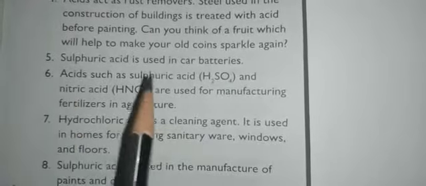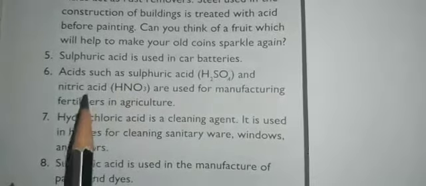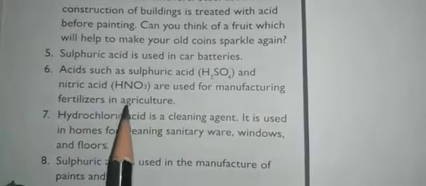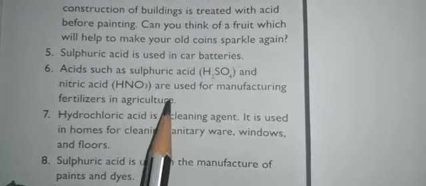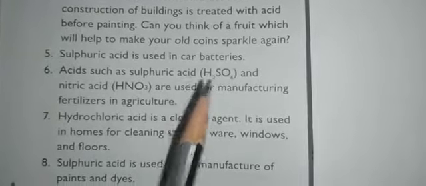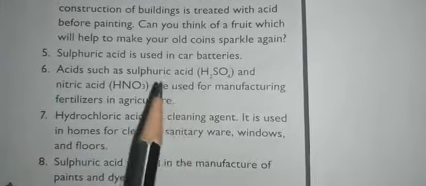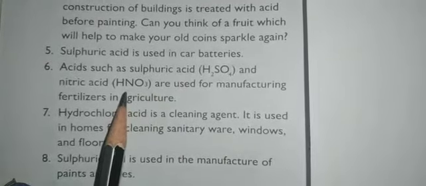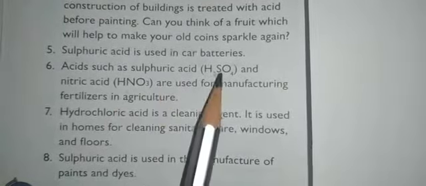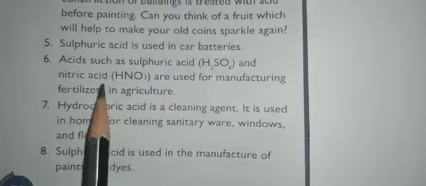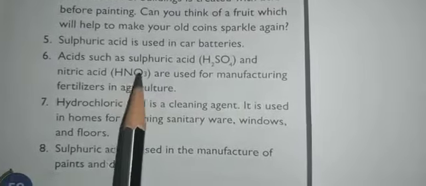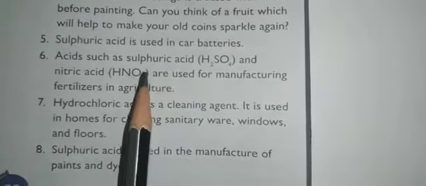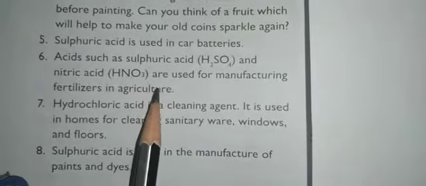And acids such as sulfuric acid and nitric acid are used for manufacturing fertilizers in agriculture. For the manufacture of urea, NPK, DAP, these kinds of fertilizers, they'll use sulfuric acid and nitric acid, because you know that sulfuric acid contains sulfur and nitric acid contains nitrogen. These are the nutrients or elements which are necessary for the proper growth and development of a plant.